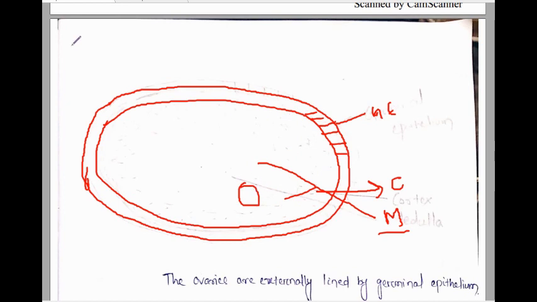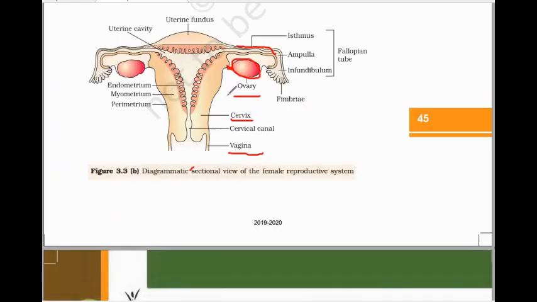Okay, in case of male here also, and in case of female here it forms the egg. So this cortex and medulla, outer cortex and inner medulla, it forms the stroma. तो ये पार्ट जो है ये स्ट्रोमा है, आउटर पार्ट को बोलते हैं कॉर्टेक्स, इनर पार्ट को मेडुला, and it is surrounded by the germinal epithelium. So this is all about the ovary.